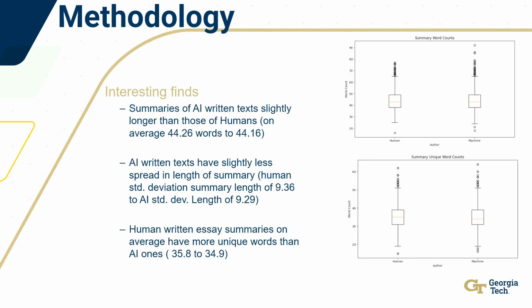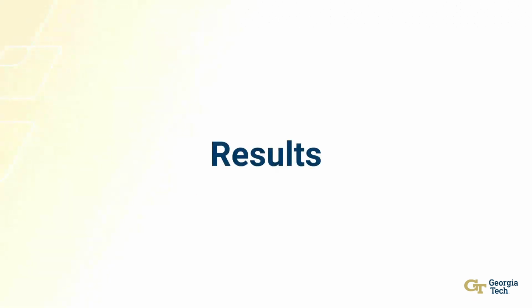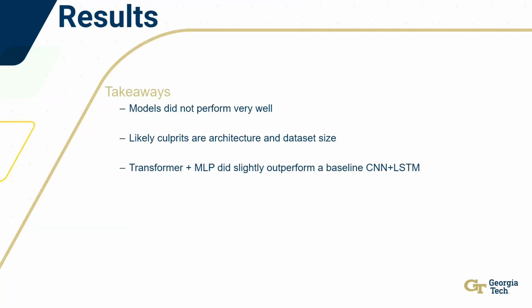And then finally, looking at the summary counts, the summaries of AI written text were slightly longer than those of humans, although extremely similar, 44.2 words to 44.16. The AI written texts do have slightly less spread in the length of the summary. The average standard deviation was 9.36 to 9.29 for an AI written text. However, interestingly enough, the human written essay summaries have more unique words than the AI ones, almost a full word on average different. So finally, this brings us to the results.